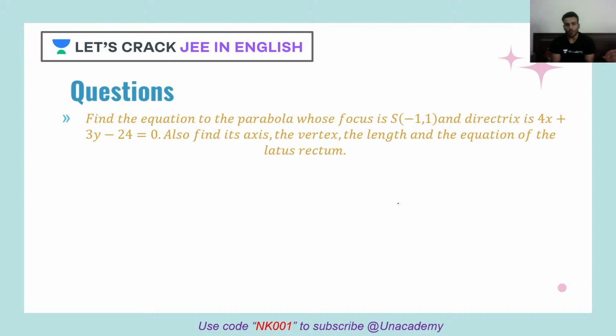Okay, so how many things we need to find? We need to find the axis, we need to find the vertex, we need to find the length and the equation of the latus rectum. What is latus rectum? Tell me. Focal chord which is perpendicular to the axis. So that is your latus rectum.